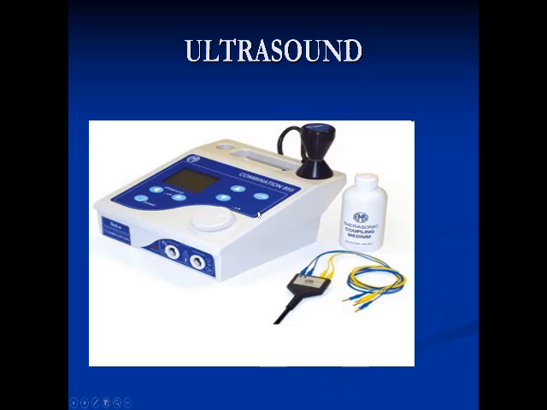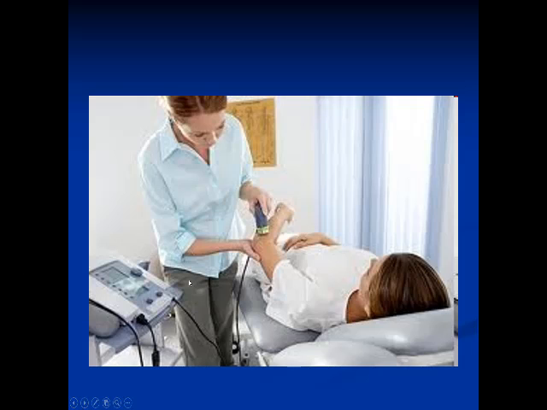In deep heat or in ultrasound, the depth of penetration of the ultrasound waves will be 3 or 5 centimeters, so it can reach easily the muscles. And as in the superficial heat, the maximum duration will be 10 or 15 minutes. This is how we apply the ultrasound. This is the apparatus, and this is the cap, and this is the head of the apparatus. The therapist is holding the elbow, and here there is a coupling media, water or gel, and there will be a circular movement of the probe over the affected parts.